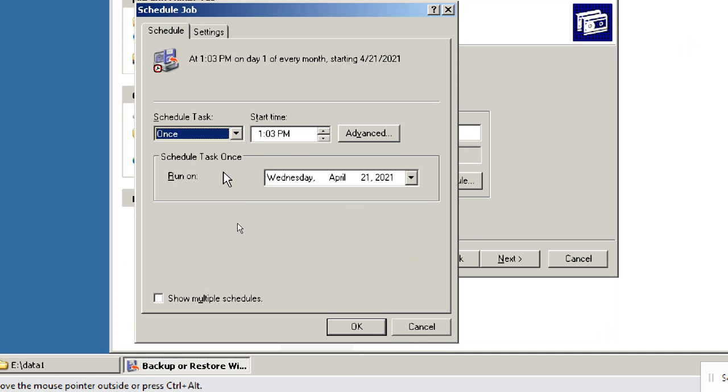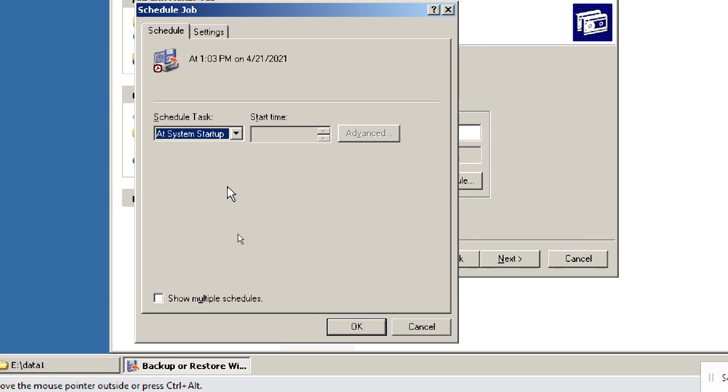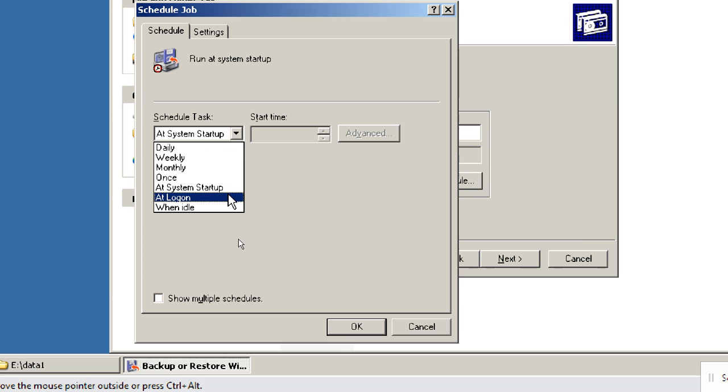Monthly completed, right? Once means now, kind of stuff. Okay, at a system startup, when I start my PC first, it will back up, then the remaining process. At login, when I log into the PC, username, password, and first it will back up and do it.